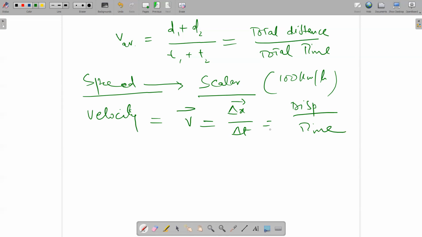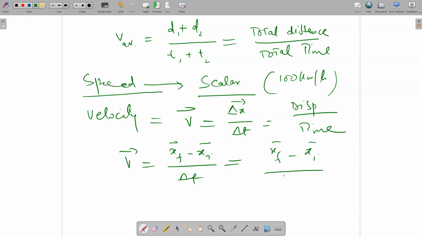So displacement over time is called velocity. You can write this equation as xf minus xi over delta t, or tf minus ti. You can write xf minus xi over tf minus ti. I am putting a bar here. This bar means it is a vector quantity. It is a vector quantity because velocity is related with displacement.